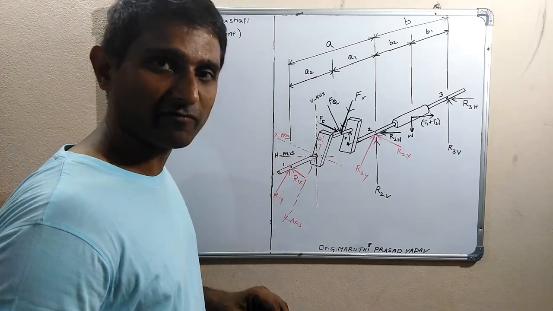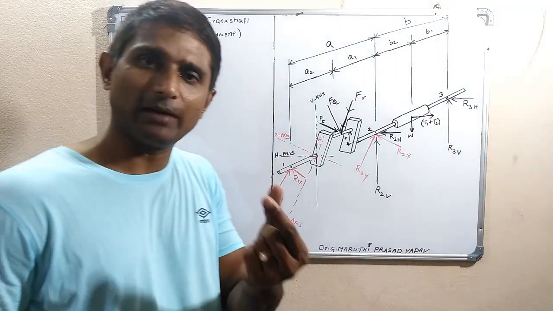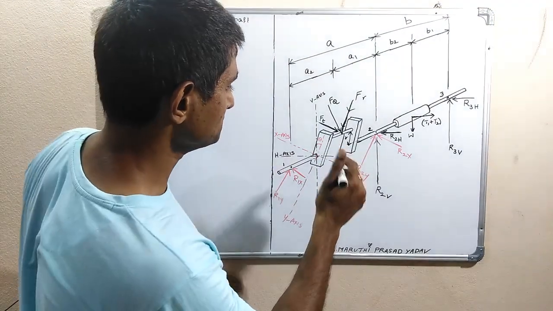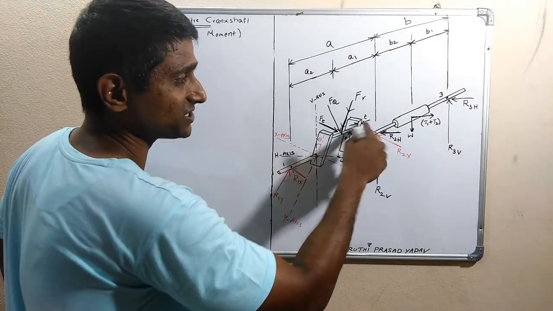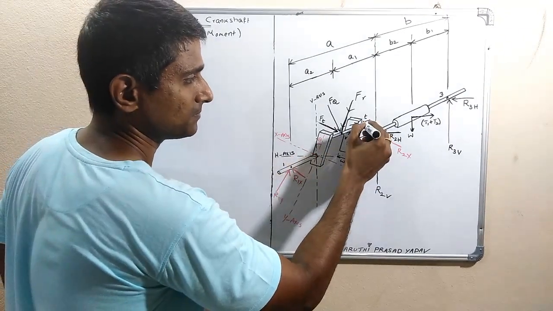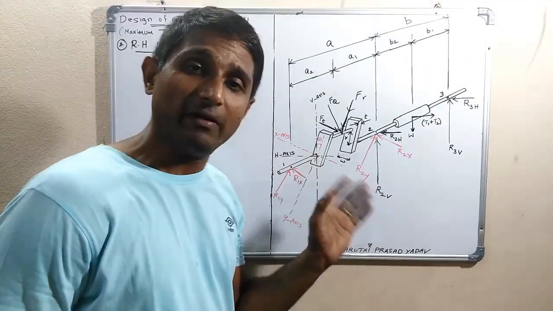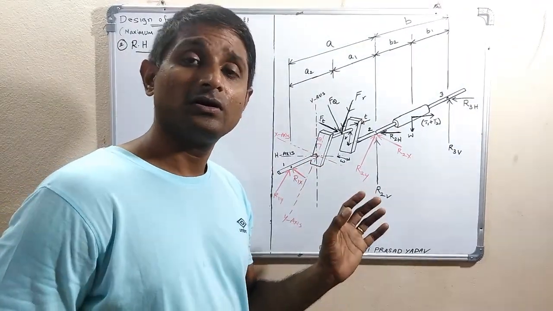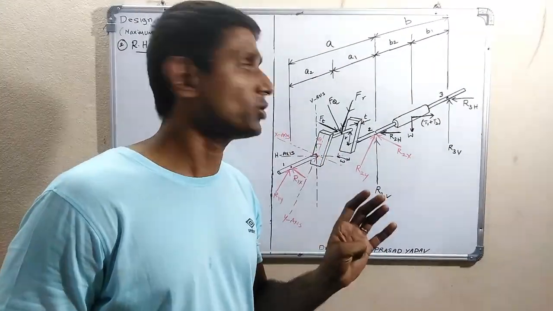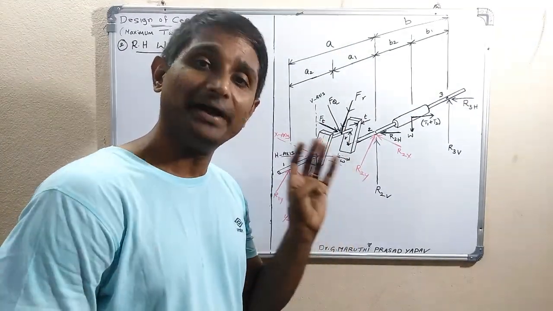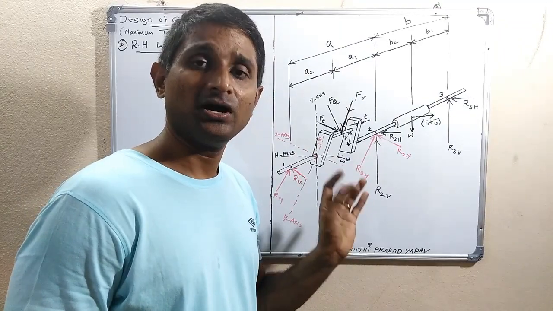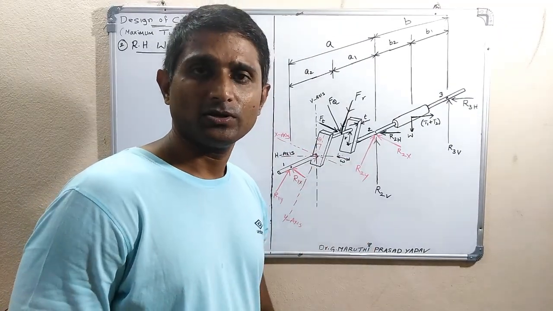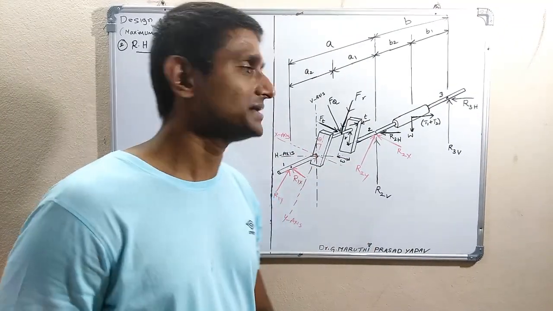So, the right hand crank web. We have to find out its width W and its thickness T. This is the width and this is the thickness of the web. Now the web is under the action of bending stress because of Fr, bending stress because of Ft, direct compressive stress, and also torque. So let us see how to design it.